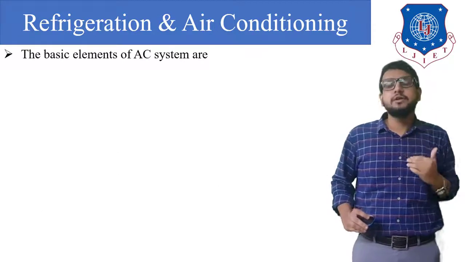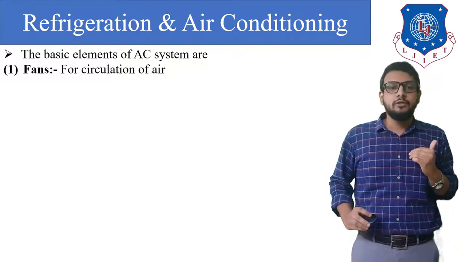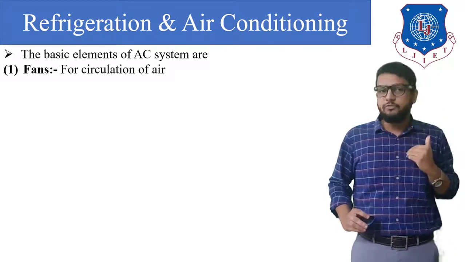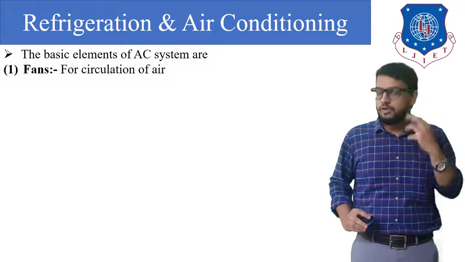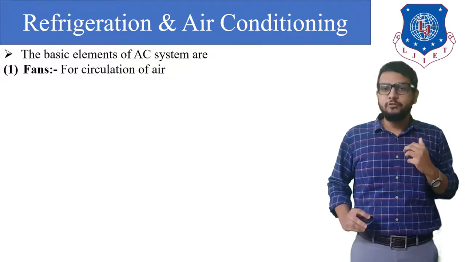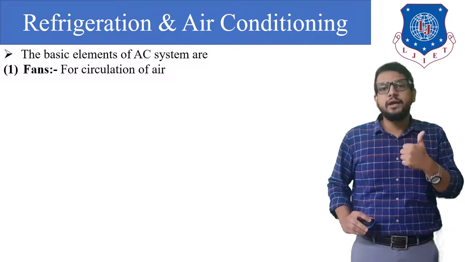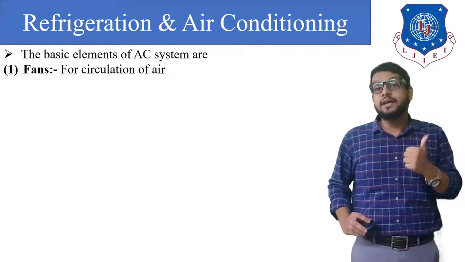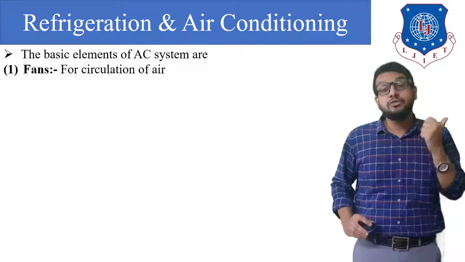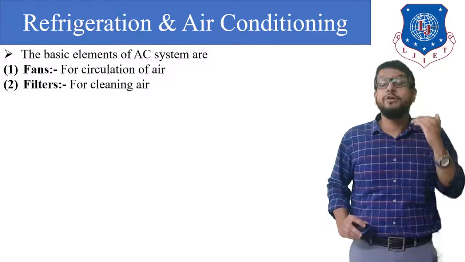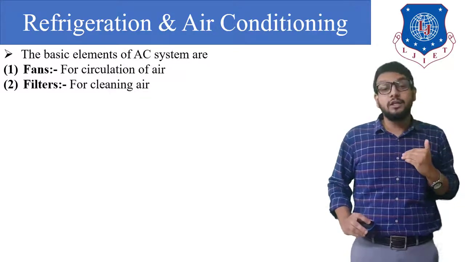The basic elements of an air conditioning system are, first, fans for circulation of air. Fans are basically of two types: one is the condenser fan, which is provided outside the room, and second is the evaporator fan, also called a blower. Then a filter is provided for cleaning the air.